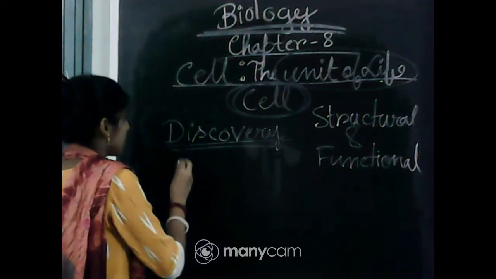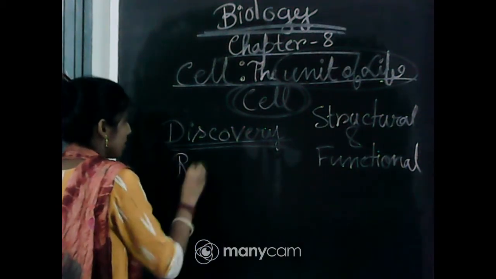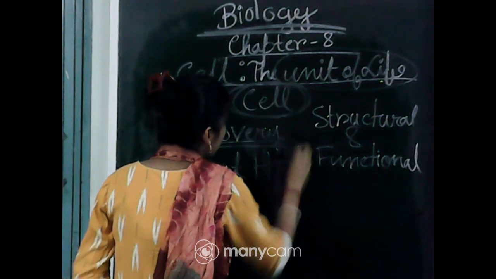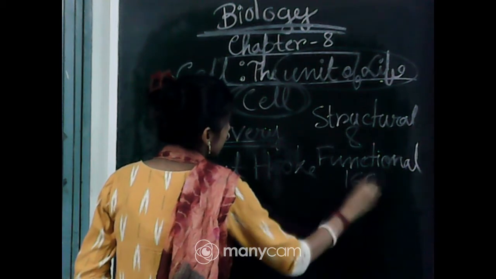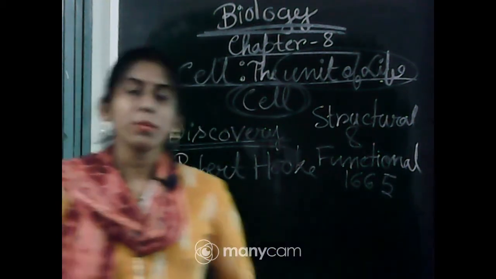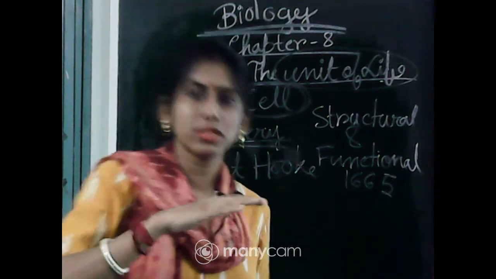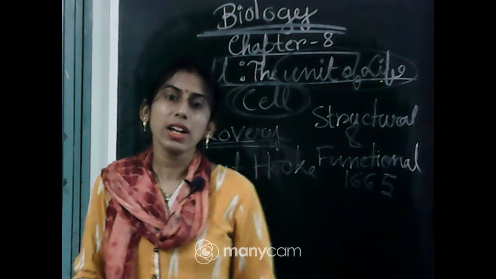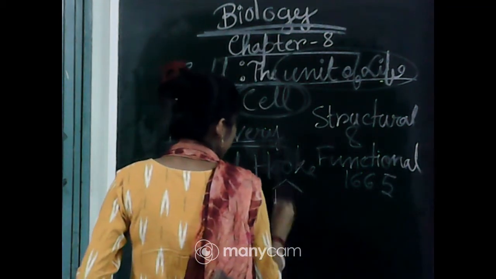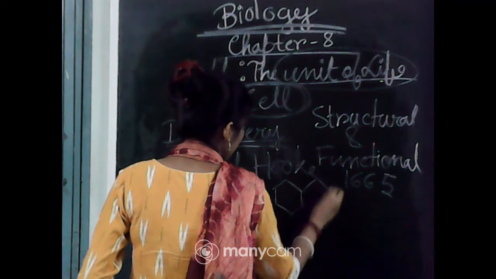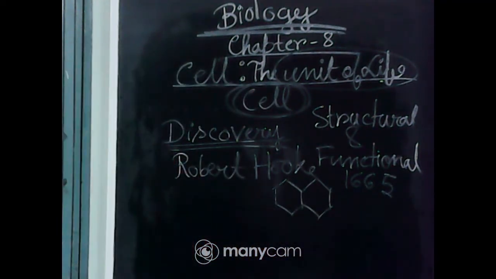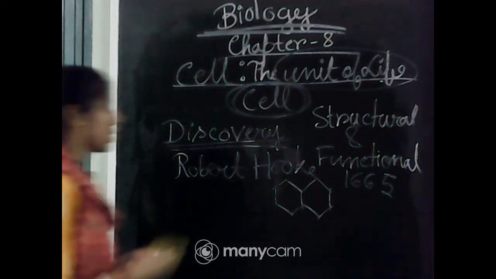So, first a scientist, Robert Hooke, in the year 1665 first discovered cell. How? Because from a thin slice of a cork, he found a honeycomb-like structure. He found this type of honeycomb-like structure from the slice of a cork, and he discovered cell.